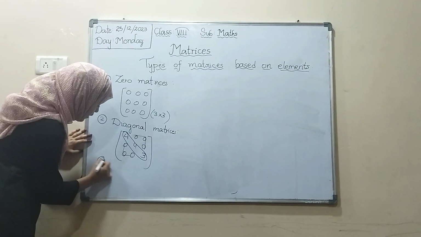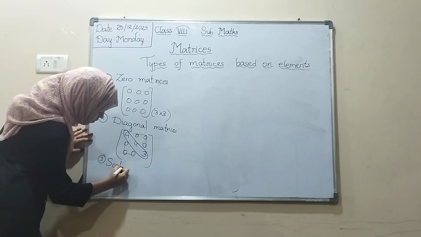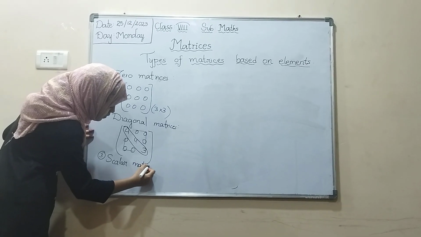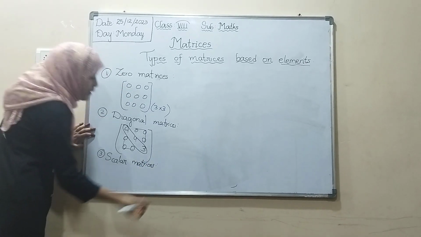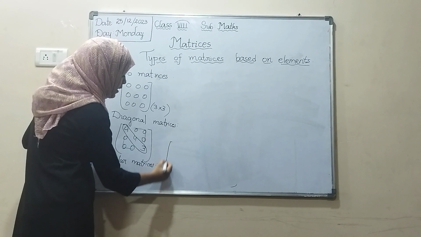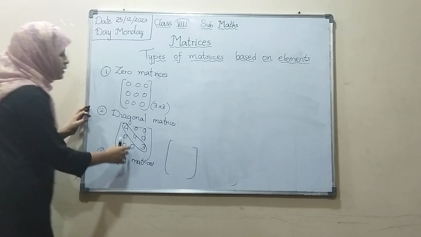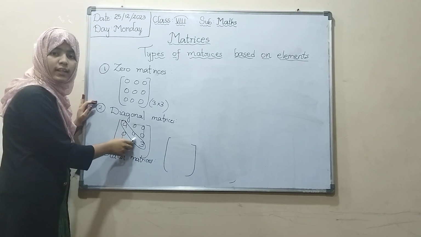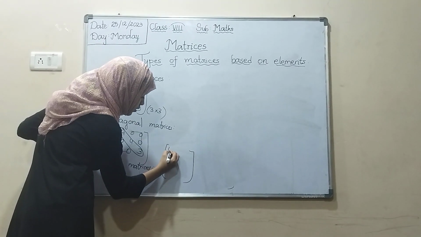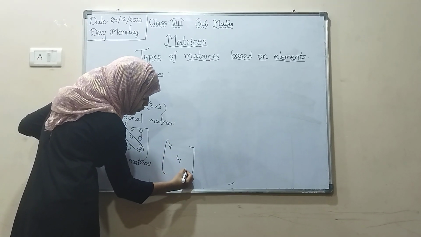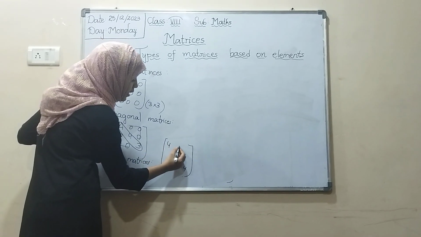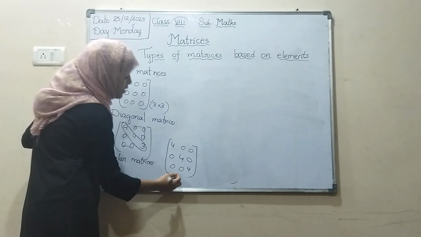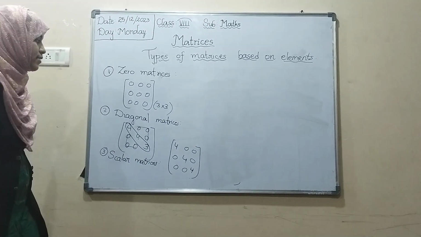Third one is scalar matrix. Scalar matrix means a square matrix whose non-diagonal elements are 0 and the diagonal elements are the same: 4, 4, 4. Diagonal elements are the same and non-diagonal elements are zeros. It is called a scalar matrix.